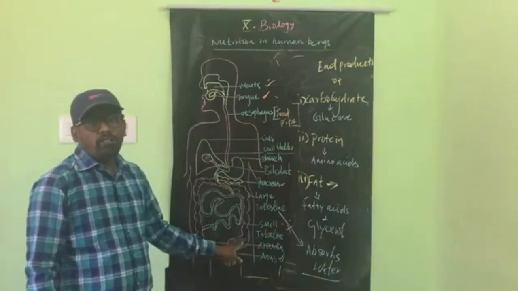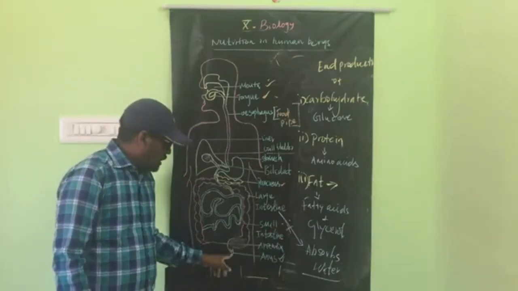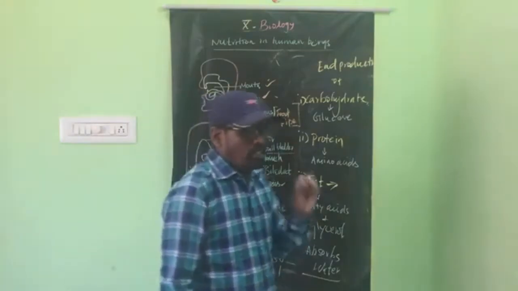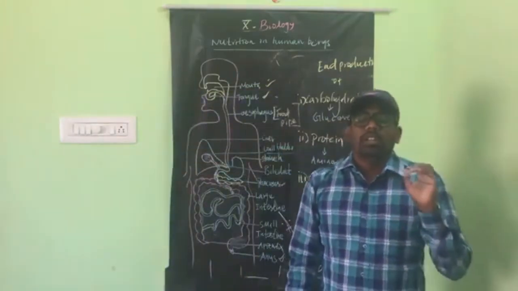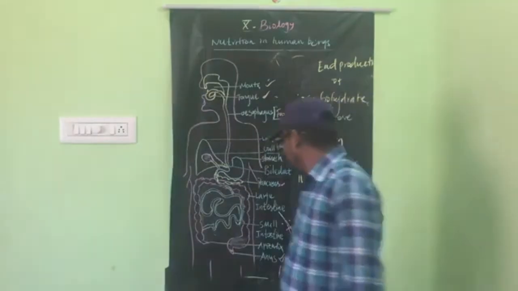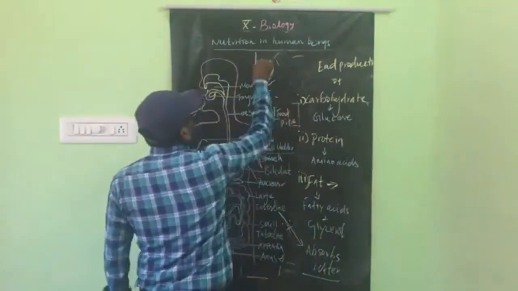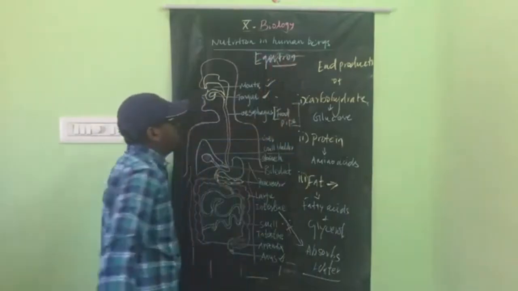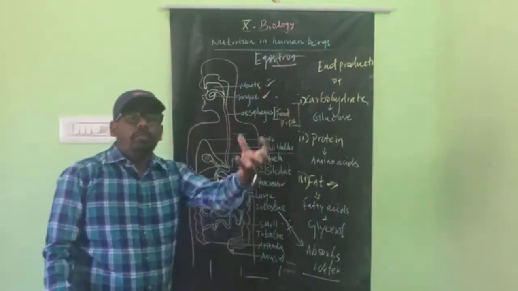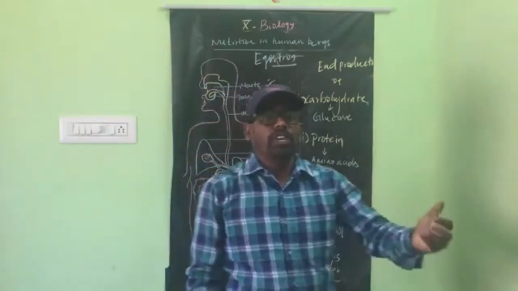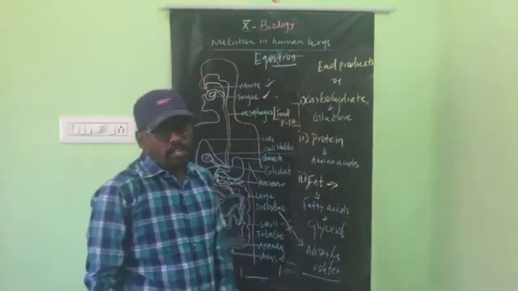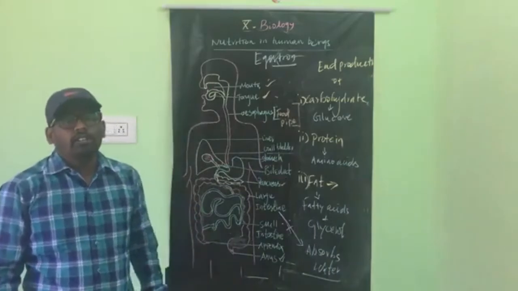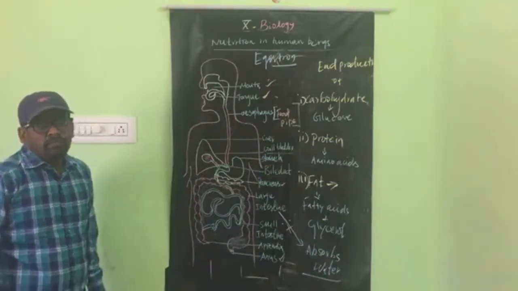Actually it is not given in the syllabus, but here the rectum is there. After the rectum there is the anus. The anus is a small opening which is responsible for egestion. What is egestion? Egestion means elimination of waste material. Ingestion means intake of food. Egestion means removal of waste material. Here, the undigested food particles are called waste material.